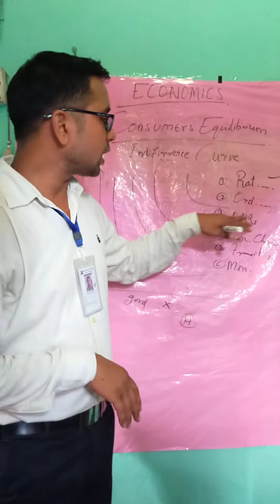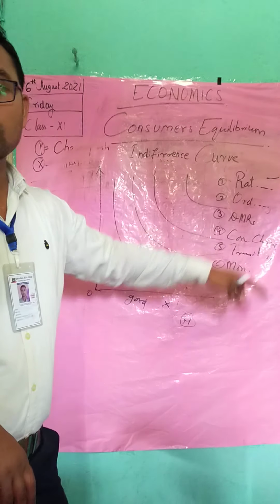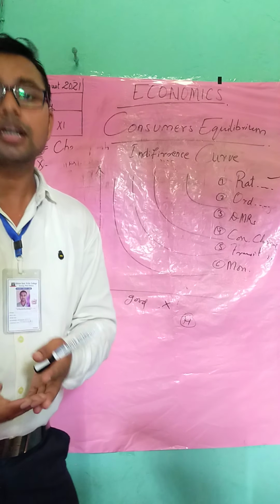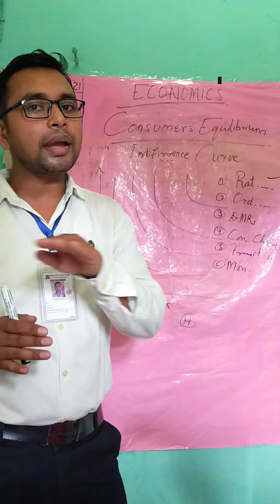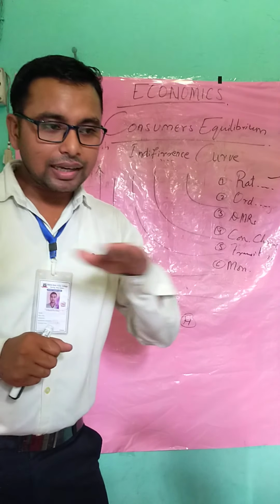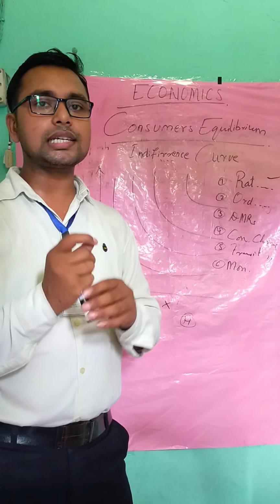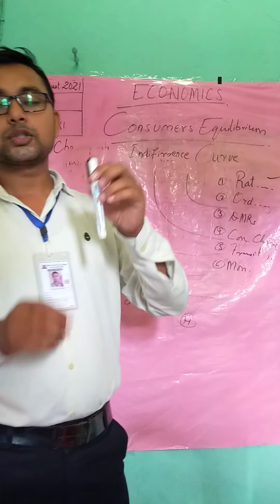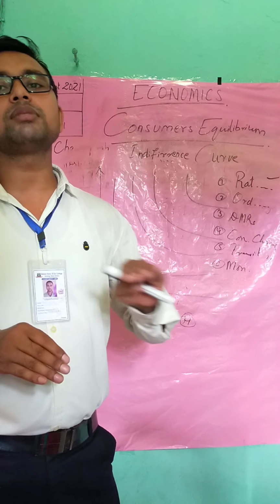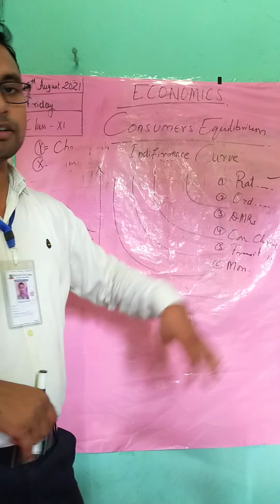Now, consistency of choice says that if you are choosing a pen, you should be able to choose pens only. You are not allowed to choose a pencil or a marker. So the consistency of choice should be at the equilibrium level. Another one is transitivity of choice.